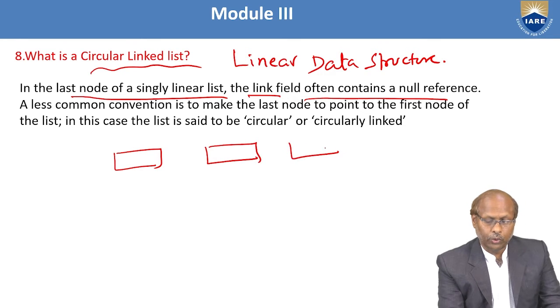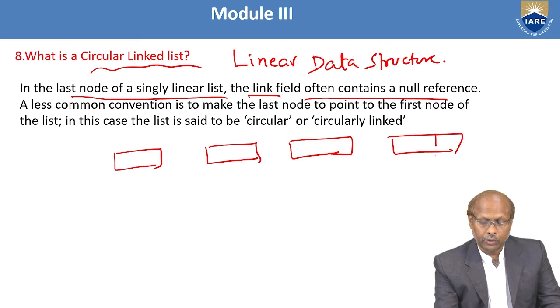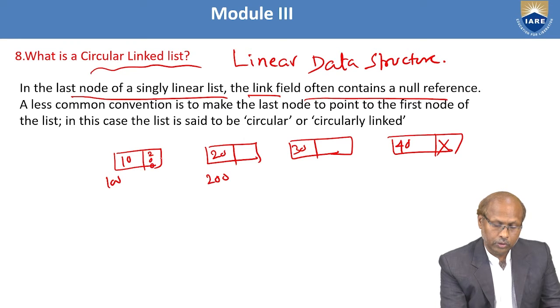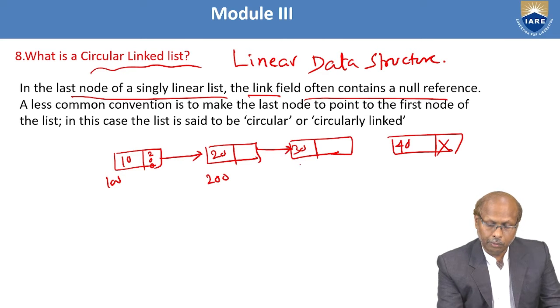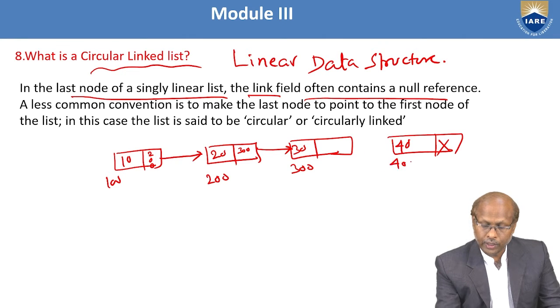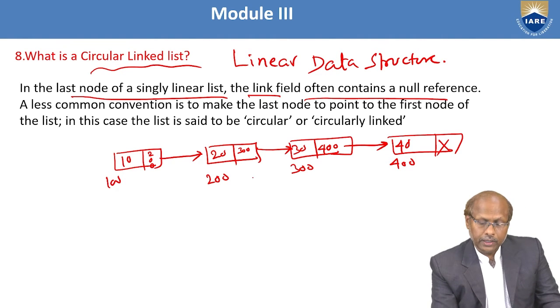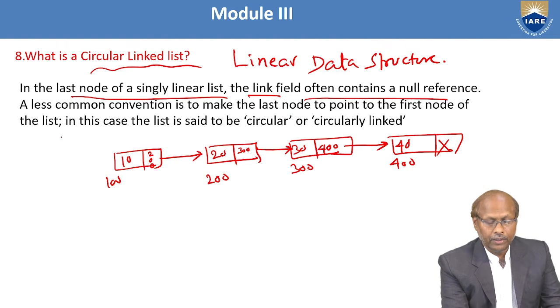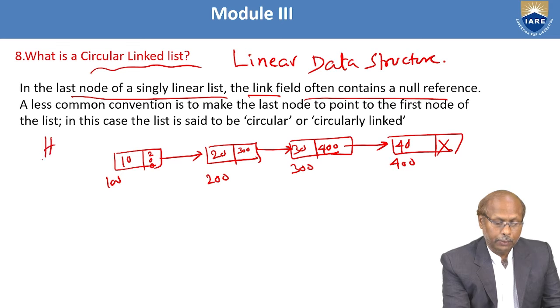the last node, assume there are 4 nodes, is pointing to null. Assume this is 10, this is 20, this is 30, this is 40, and it is pointing to null. Assume this is 100, this is 200, so it's pointing here. And this is pointing here, that means this is 300. And this is pointing to this node, 400. So that means every node is pointing to the next node. The last node is pointing to null because it is a simple or linear linked list. My head pointer is pointing to 100.